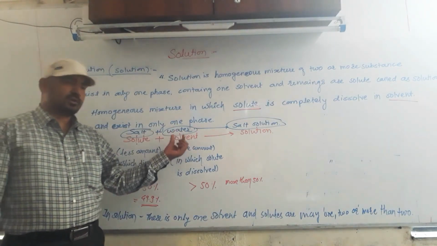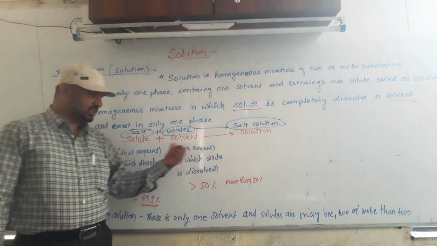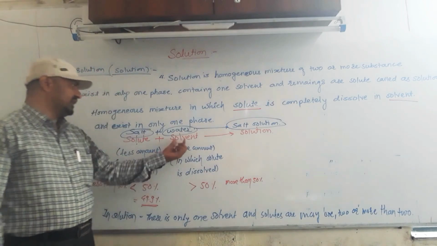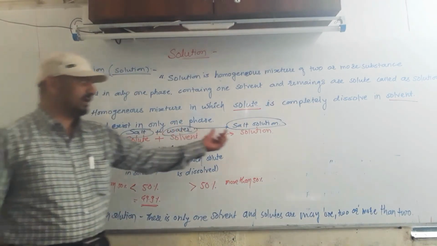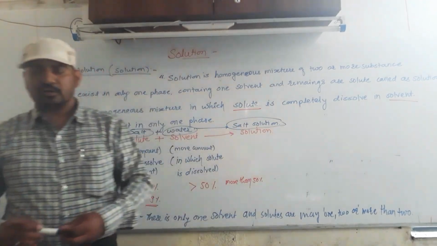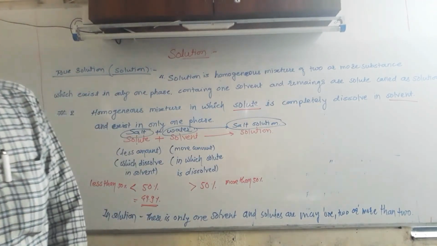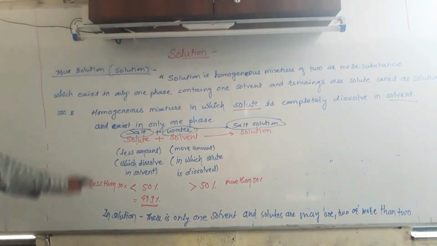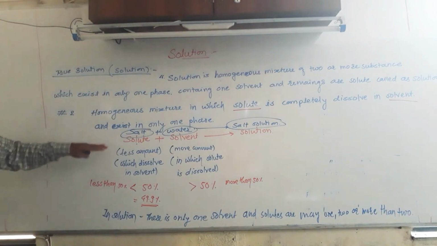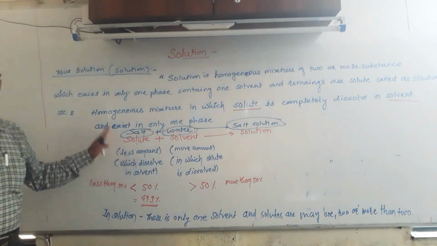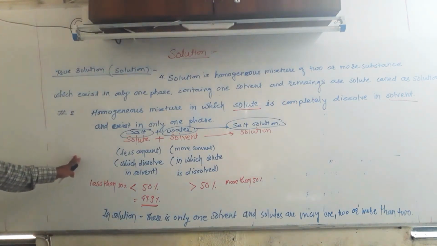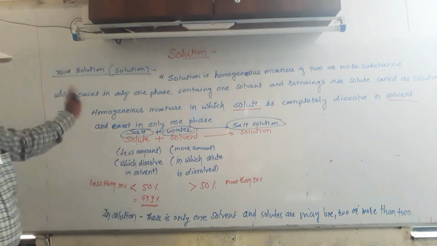Why is water the solvent? Because it is present in more amount than the solute and it is the one in which salt is dissolved. Hence it is solvent, it is solute, and both together are called salt solution. A solution in which salt dissolves in water is called salt solution. By taking this as a base, we will learn more about solutions next week. If you want to write it down, pause the video and write it.